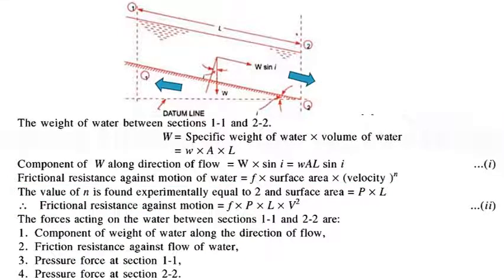Here, forces acting on the water between sections 1 and 2 are the component of weight of water, which is W sin i, the frictional resistance against flow of water, then pressure force at section 1 and pressure force at section 2.